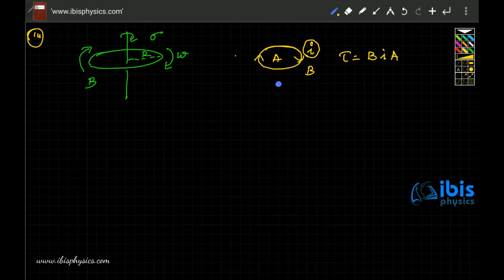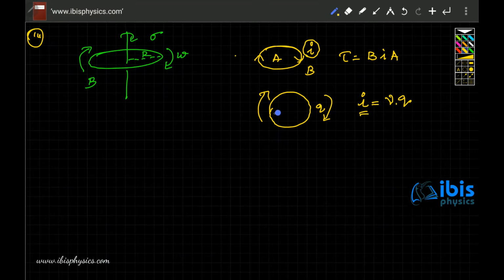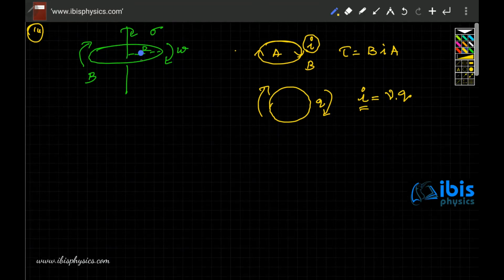So we know this only for a current carrying loop. But in question number 10, for the first time we have been exposed to a charge moving around. Suppose the loop has a charge Q. When this loop is rotated, current is generated. How? The charge is rotating. So that time we discussed that the current is frequency into charge. Hence, if a loop is there with charge Q, then the current will be frequency times charge.